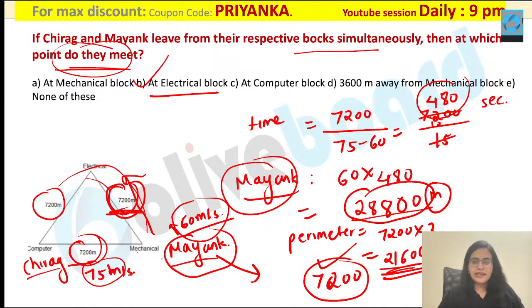Whenever you are writing relative speed, yes, electrical is the perfect answer. Harsh got it, Pankaj got it, Manish, Kishore, Prashant, very good. Everybody is clear with this concept? Please remember this concept. Whenever you are doing the relative speed concept, you have to always check whose speed is more, especially when they are moving in the same direction. Perfectly clear?